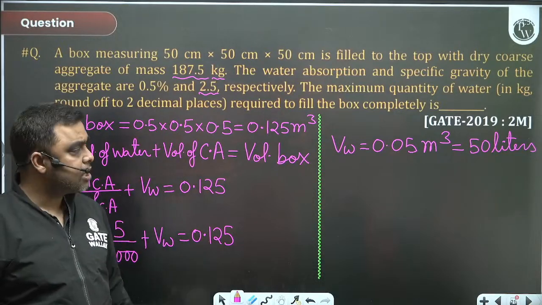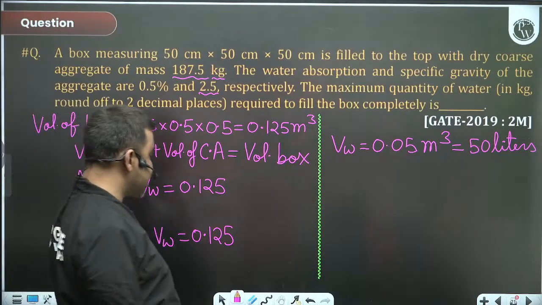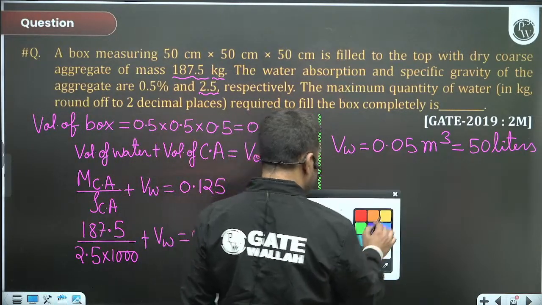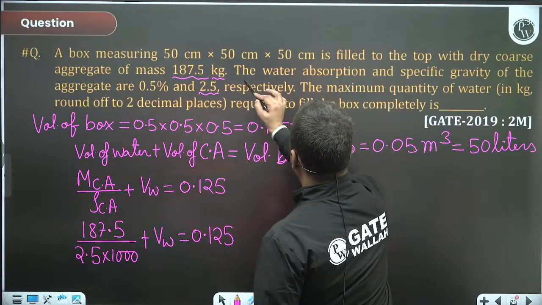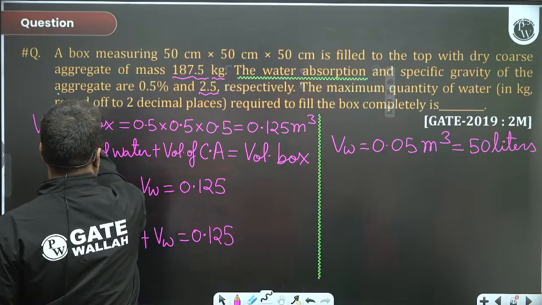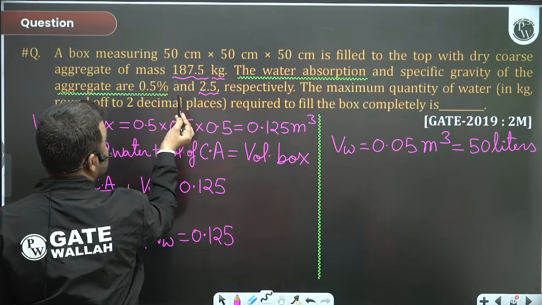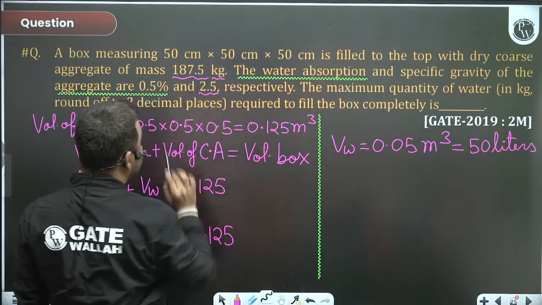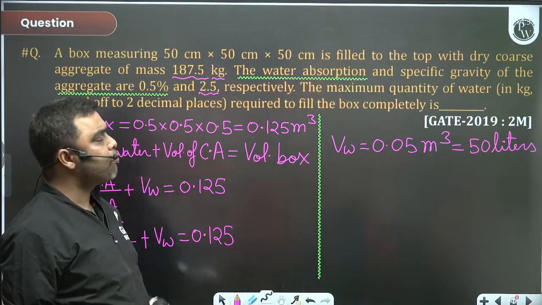Right? 50 liters. Along with that, in the question, it is written that there is a water absorption of 0.5%. This 0.5% will come from 187.5 kg.